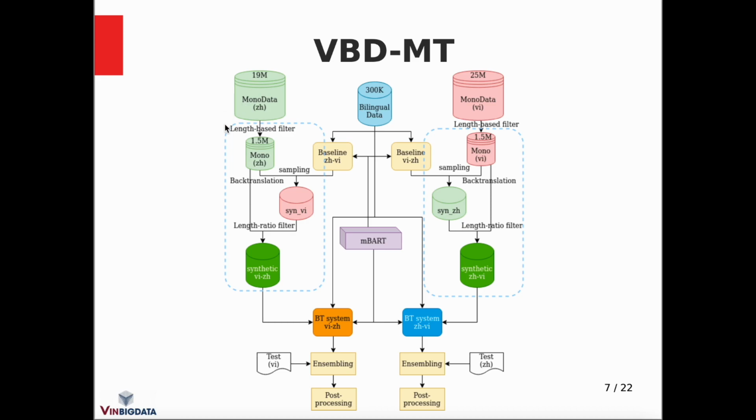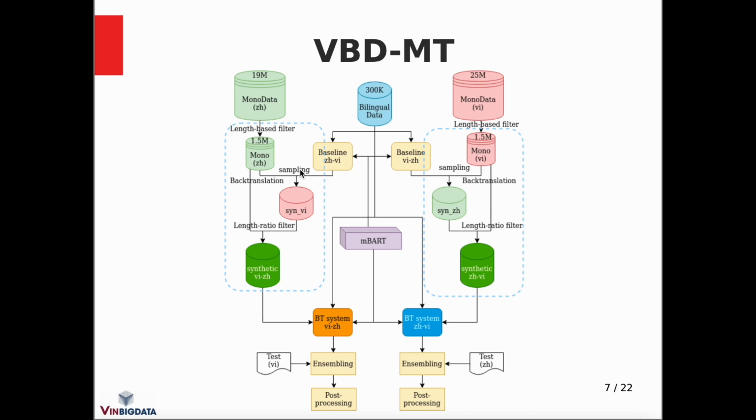We also apply several techniques for back translation. For instance, we first filter the monolingual data based on the sentence length, because we found that lengths from 10 to 60 cover more than 90% of the bilingual data. As a result, we selected 1.5 million monolingual sentences, then translated them by the baseline to get synthetic data. We then also apply a sampling method for back translation, which I will be discussing later.